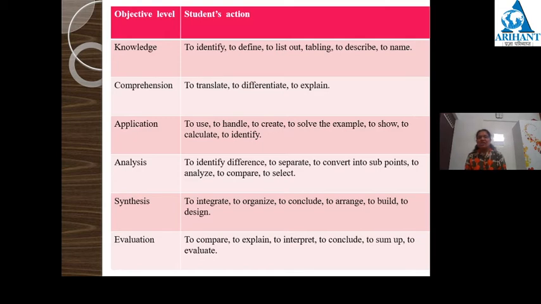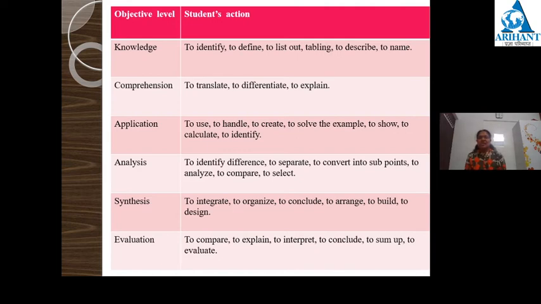At this stage, students can convert things into sub points or into its parts. We can take the example of a mobile. When students analyze it, they can separate the parts of that device. They can compare, they can select, they can differentiate, or they can separate the parts. This is the analysis level.